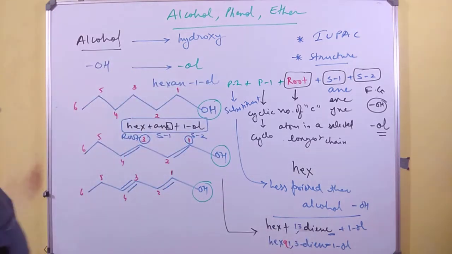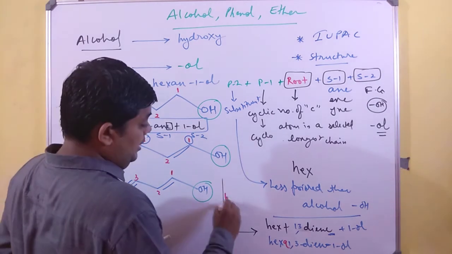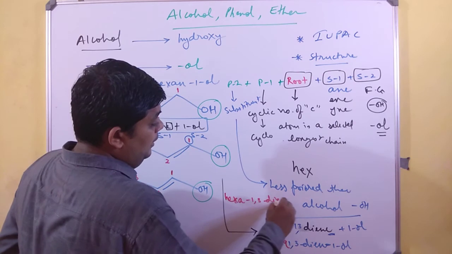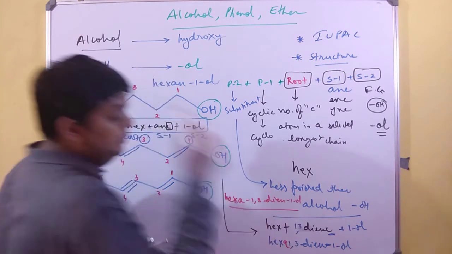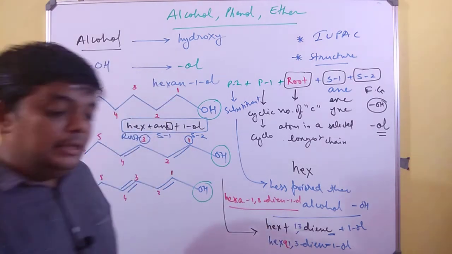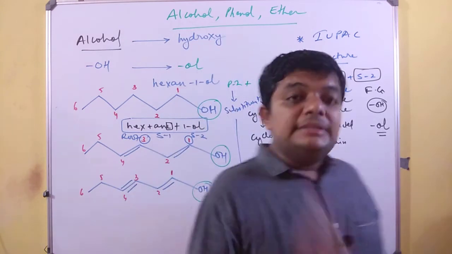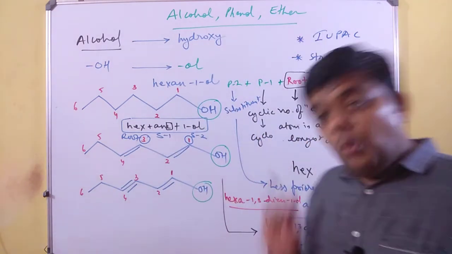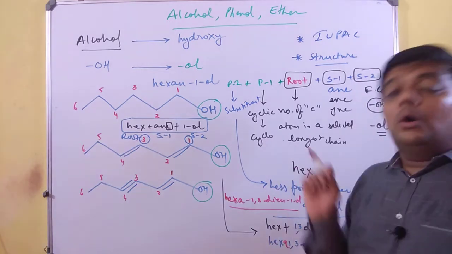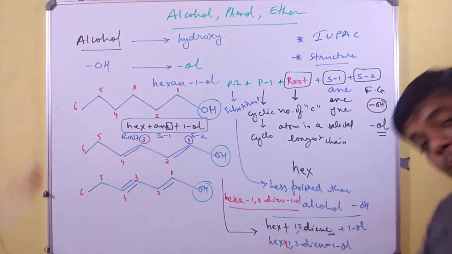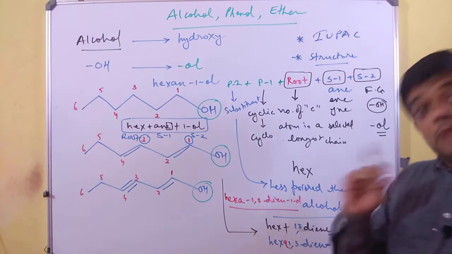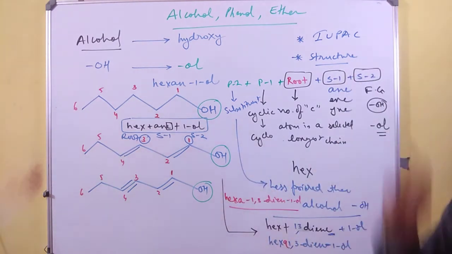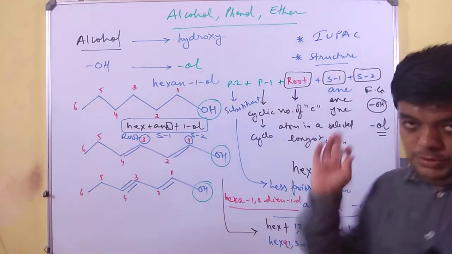Hexa 1,3-diene 1-ol. I am writing the name again over here. Hexa 1,3-diene 1-ol. This is how it works. Very clearly I am speaking. This has to be followed only and only when you have 2 or more than 2 double bonds, 2 or more than 2 triple bonds.